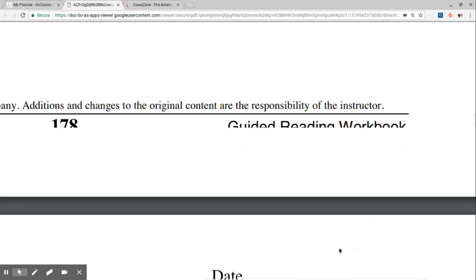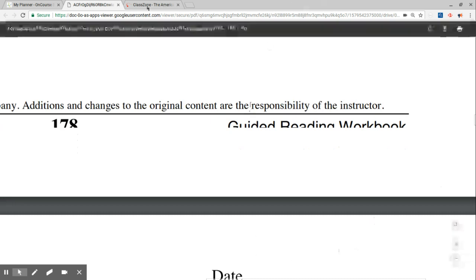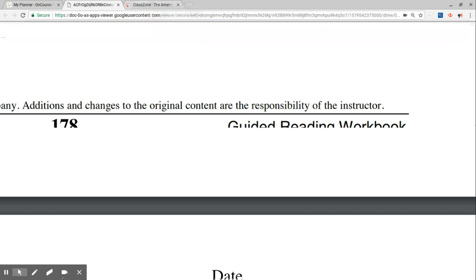Chapter 25, Section 2. The War for Europe and North Africa. Before you read,